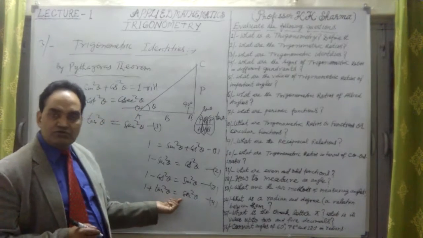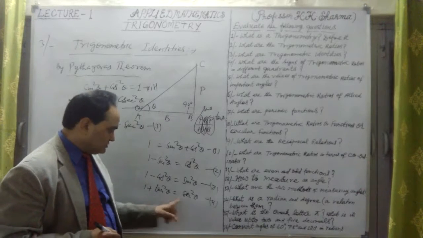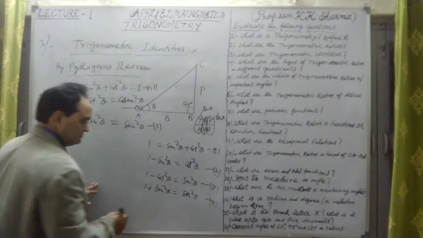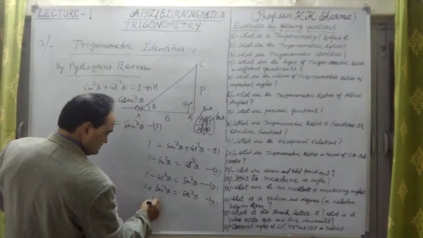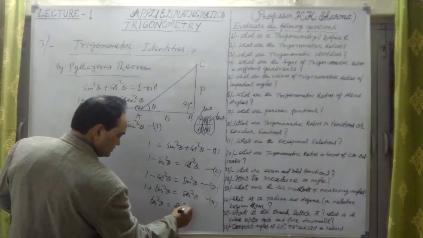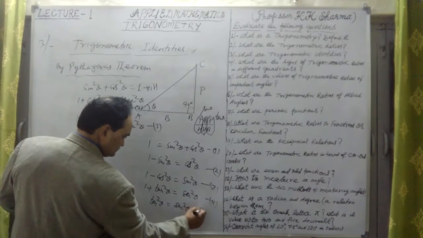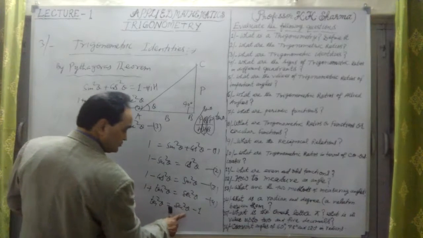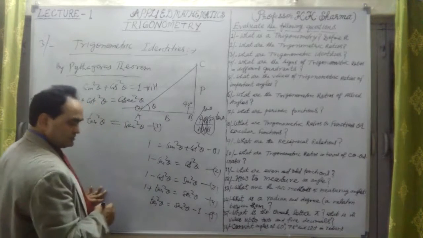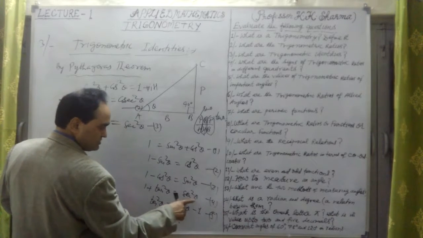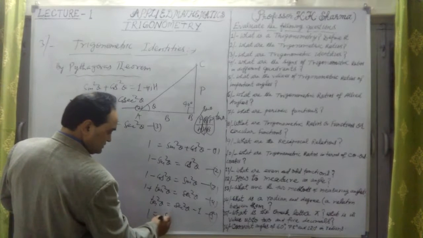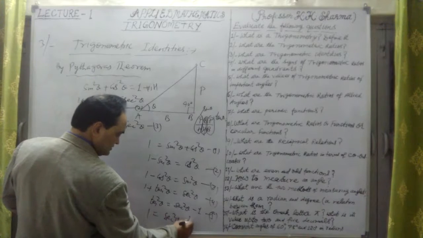Out of this, 2 more can be drawn. If I take 1 to that side, tan square theta is equal to secant square theta, and 1 becomes negative: secant square theta minus 1 is equal to tan square theta. Let me take this as the first one. One more: if I take tan square theta to that side, this will be 1 equal to secant square theta minus tan square theta.